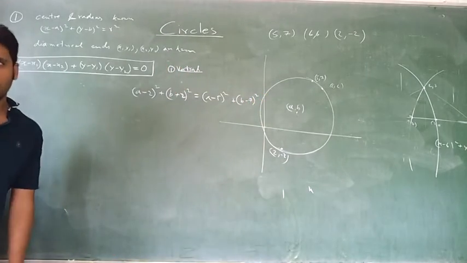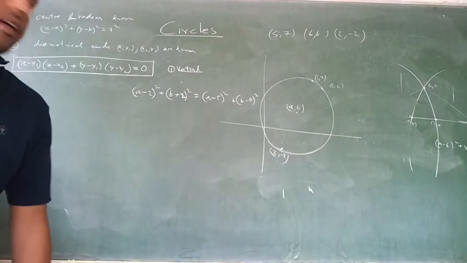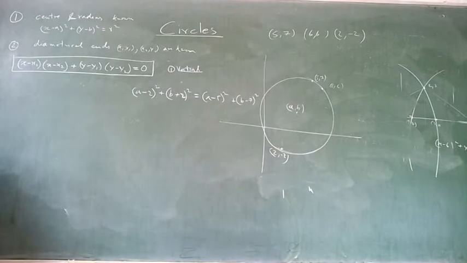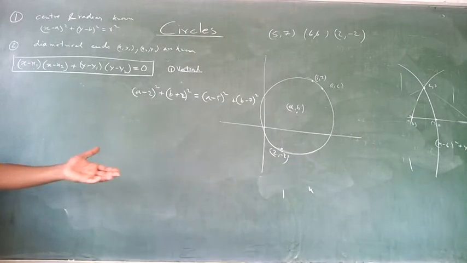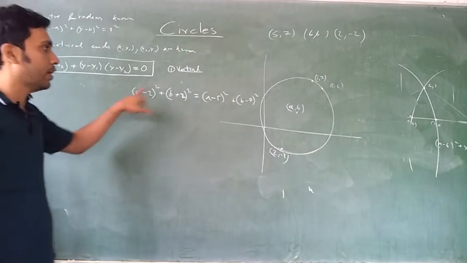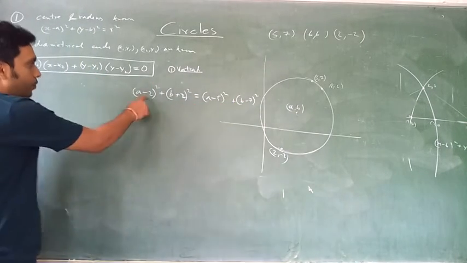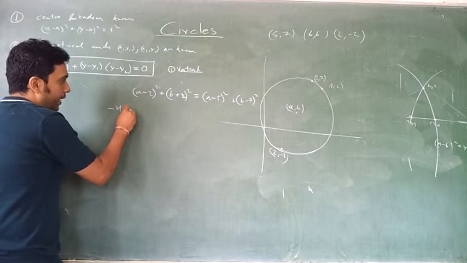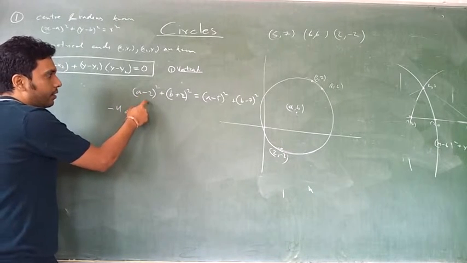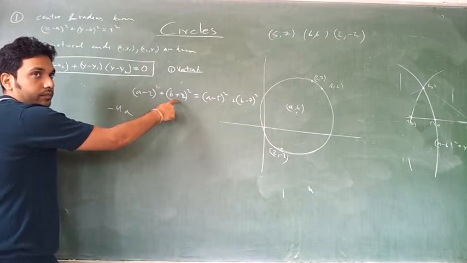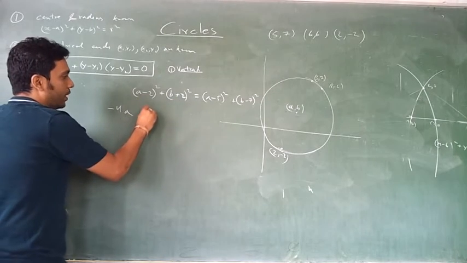Any doubt? Now don't be afraid of this equation. This will not come as quadratic, it will come as a linear equation. a square, b square will get cancelled. So you have a square over here, you have a square, you have b square, you have b square, those get cancelled. Without that, we have minus 4a here, and then plus 4b here.